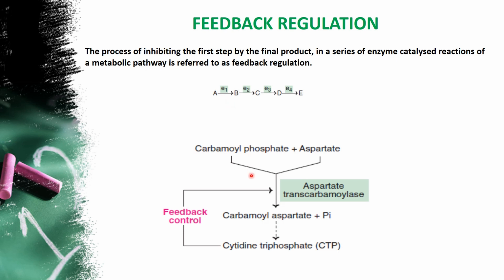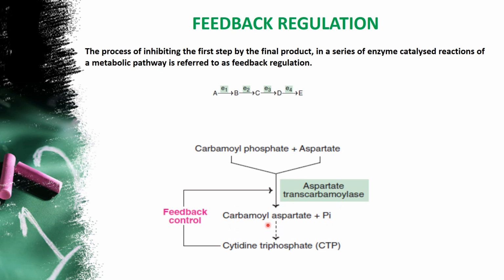The example given here is pyrimidine synthesis. Pyrimidine means the nucleic acid base, pyrimidine synthesis. For that you can see that carbamyl phosphate and aspartate combine, and with the help of aspartate transcarbamylase, the inorganic phosphate is released in the first step.